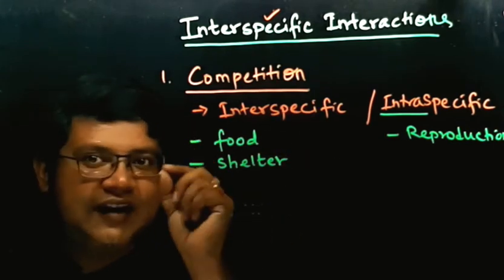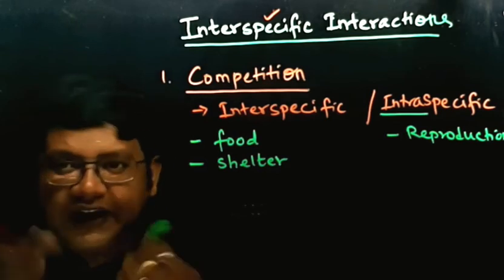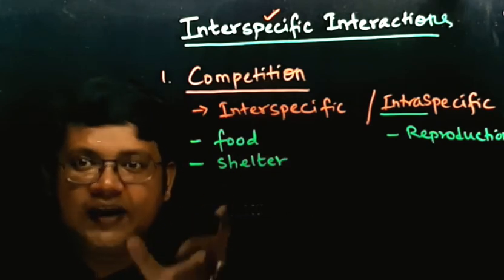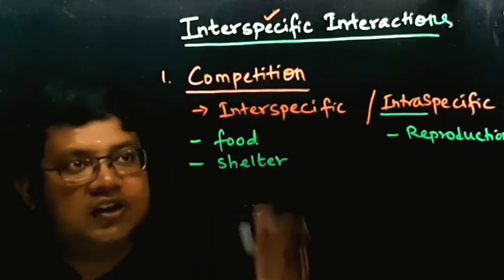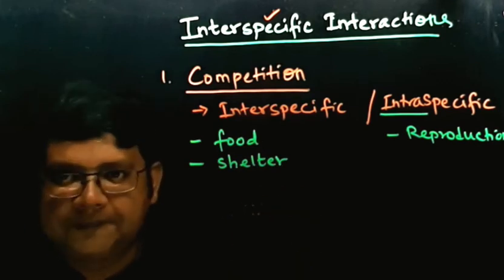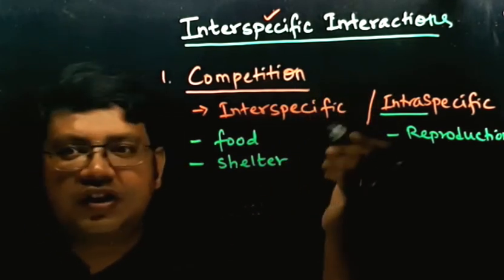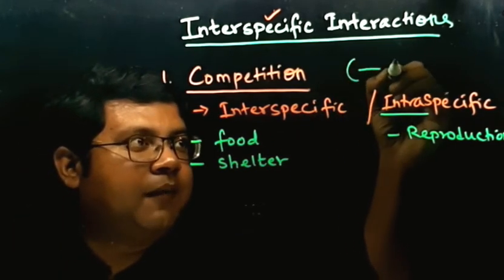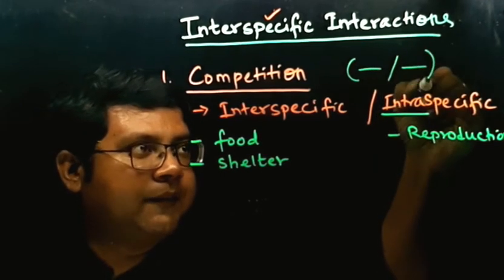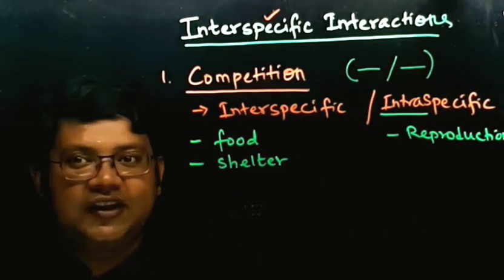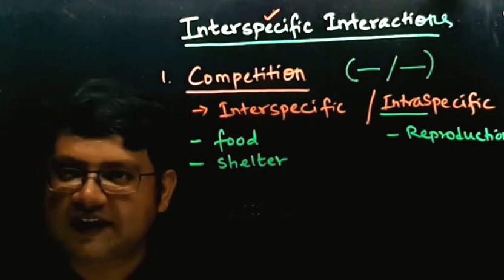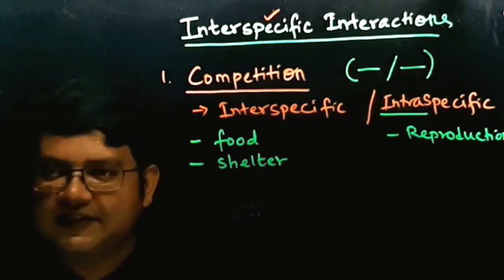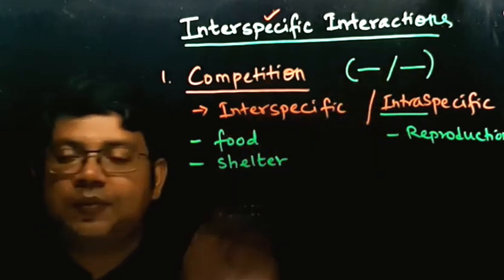Now I just want to add something to this. Scientifically, while explaining competition, we denote it in a specific way. We write at the side of the competition these symbols: minus, oblique, minus. Now what is the meaning of this? In some books you will find these symbols. While I give you notes, you will find these symbols, minus, oblique, minus. For competition it's minus, oblique, minus.